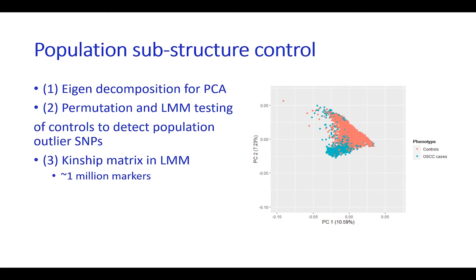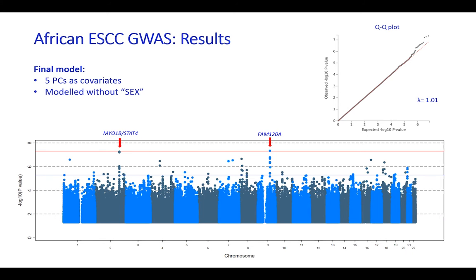One of our biggest challenges was the presence of complex population substructures within our cohort. We used a combination of 3 methods to control for the population substructure, to ultimately reduce false positive signals driven by population differences rather than the disease phenotype. Our final model contained 5 principal components and a kinship matrix as covariates. The diagram on the top right is our quantile-quantile plot with a genomic inflation factor of 1.01, indicating good control of